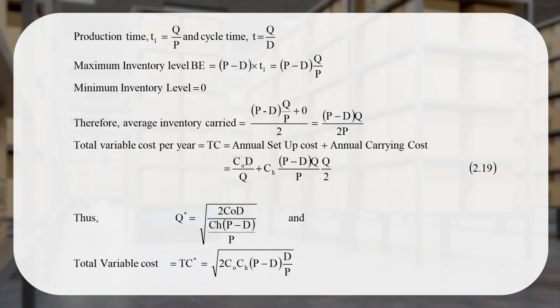These are all equations taken from your book. Production time is Q upon P, cycle time is Q upon D, then maximum inventory level, and minimum inventory level is 0. The economic order quantity is given as the square root of 2 times ordering cost into demand divided by holding cost times (P minus D) divided by P, where P is the production rate and D is the demand. So total variable cost TC will come as the square root of 2 times ordering cost multiplied by holding cost multiplied by (P minus D) multiplied by D by P, where D is the demand and P is the production rate.